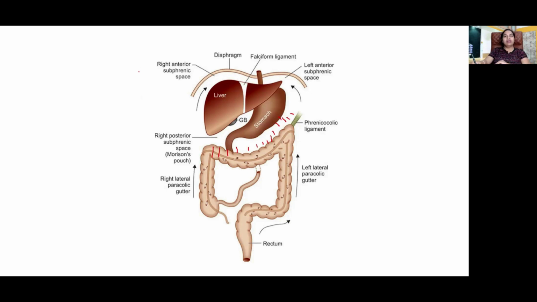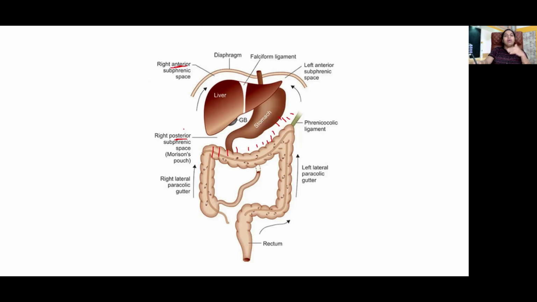On the right and left, on each side there is one extraperitoneal and two intraperitoneal spaces. The extraperitoneal space will be called the bare area of the liver, bare area of the stomach. The intraperitoneal spaces are further divided into anterior and posterior. The anterior is the suprahepatic space and the posterior will be the subhepatic space.